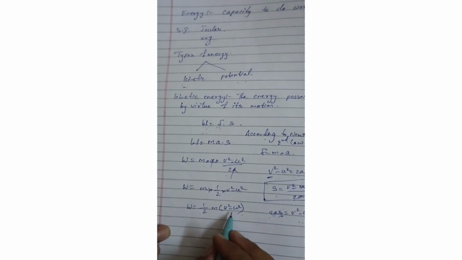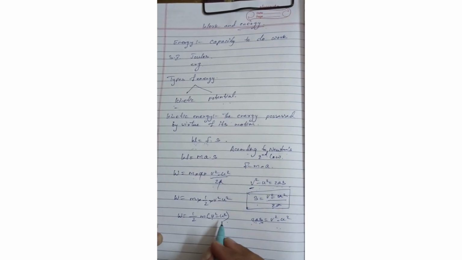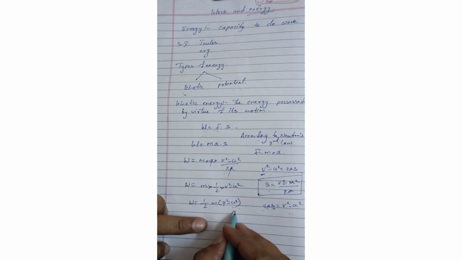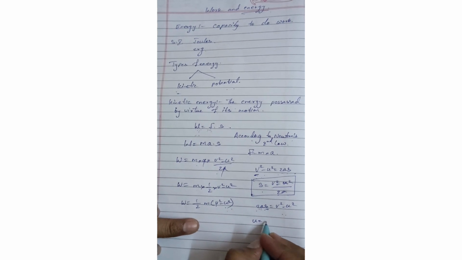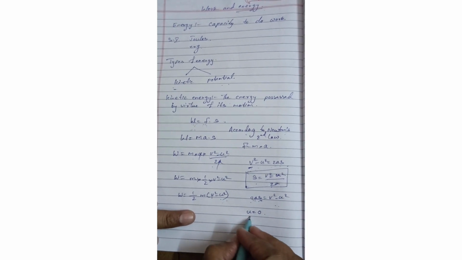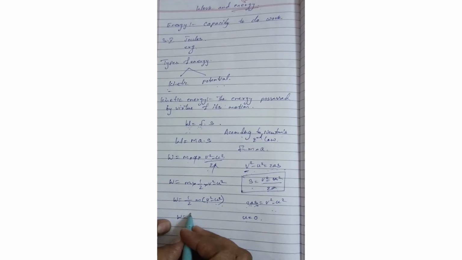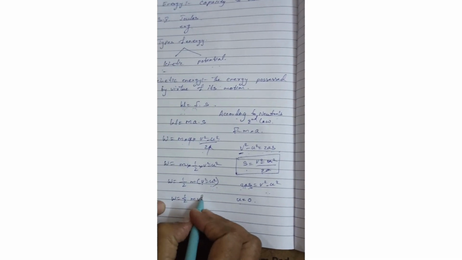Now suppose v is the final velocity, all of you know, and u is the initial velocity. So when I was pushing the ball, the initial velocity was 0, so we can consider u is equal to 0. If u is equal to 0, then v minus 0 is v, so we can take W is equal to half m into v square.